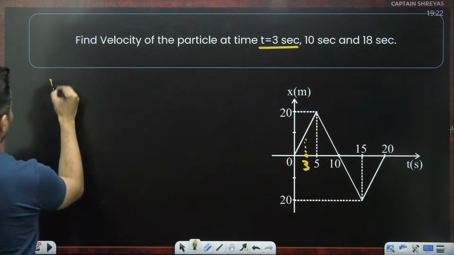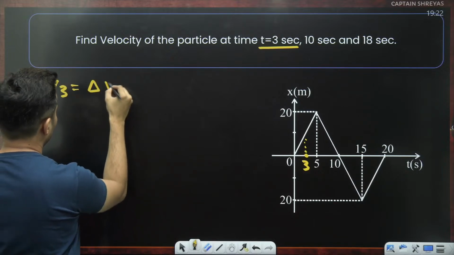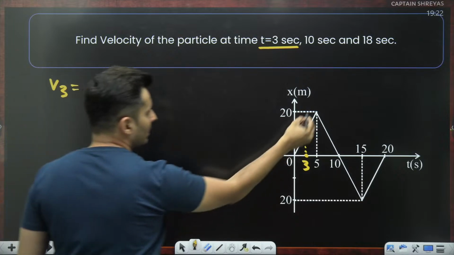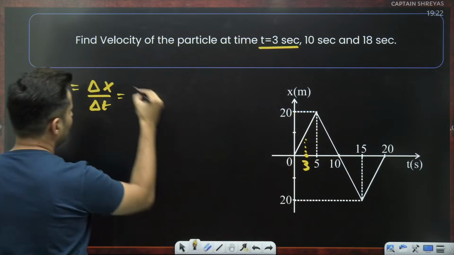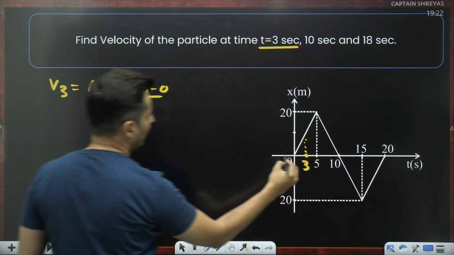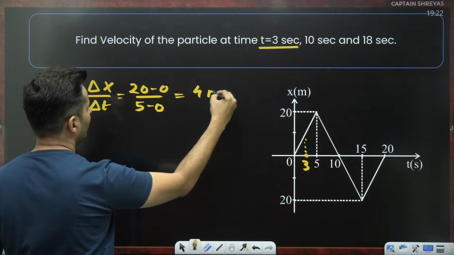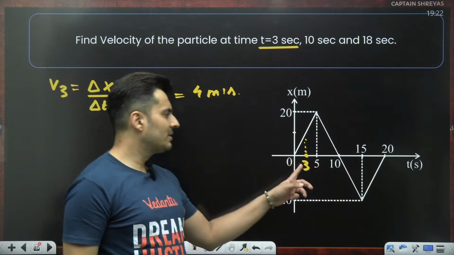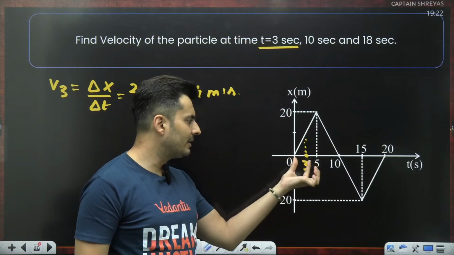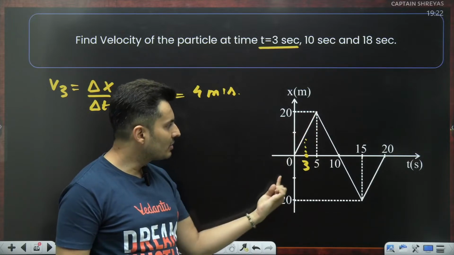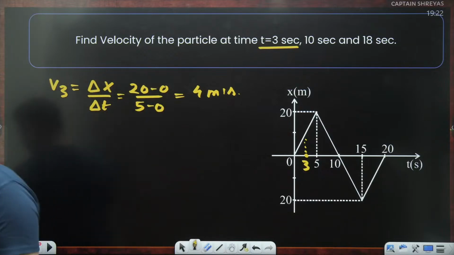It's a straight line. So the velocity at 3 will be the slope at 3, which is the change in the position upon the change in the time. Change in the position, 20 to 0, guys. So it will be 20 minus 0. Change in the time, from 0 to 5, it is basically 5 minus 0. So it will be 20 by 5, which is 4 meters per second. Whether it was 3, whether it was 4, whether it was 2, doesn't matter. This 3 had no significance here unless it goes outside. The velocity is constant right from 0 to 5 because it is a straight line. So you just have to measure the slope.